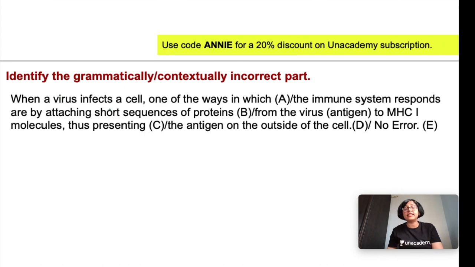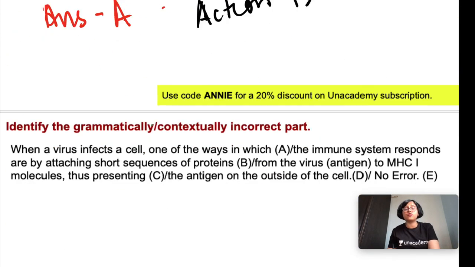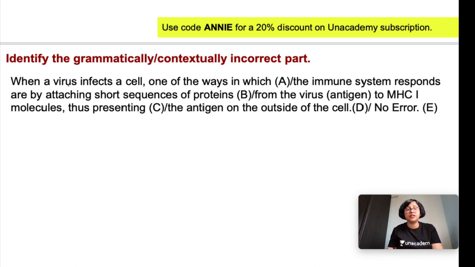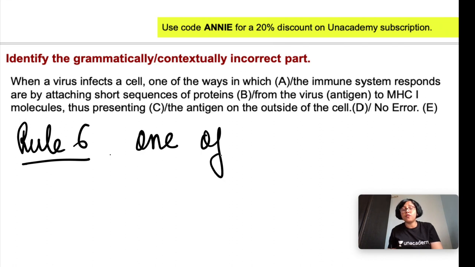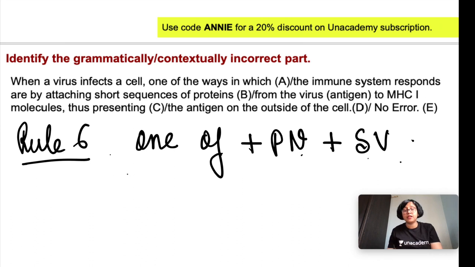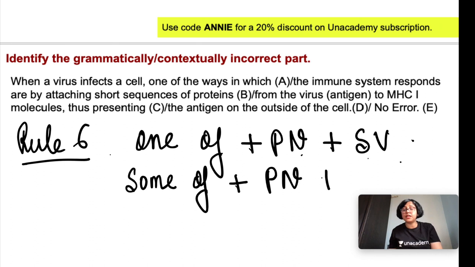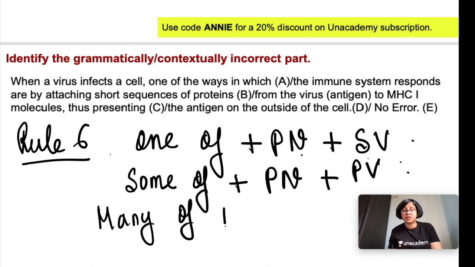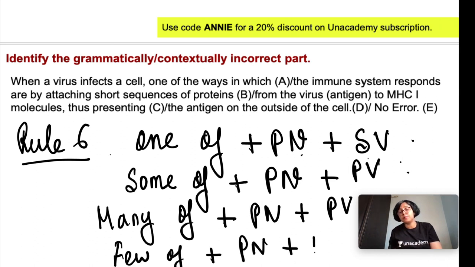Fine. So when a virus infects, now here we will learn the next rule, that is rule number 6. Rule number 6 says that one of should be followed by a plural noun and a singular verb. One of plus plural noun plus singular verb. Okay. Some of plus plural noun plus plural verb. Many of plus plural noun plus plural verb. Few of plus plural noun plus plural verb.